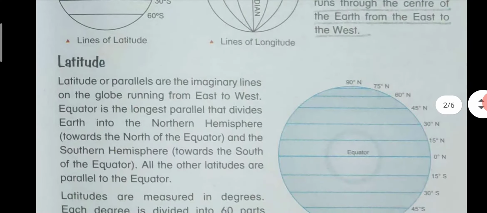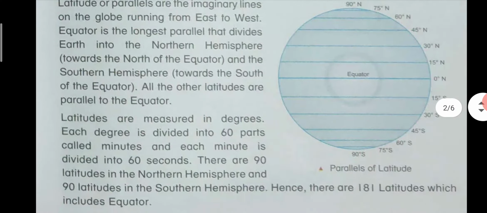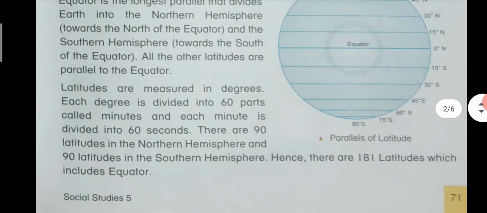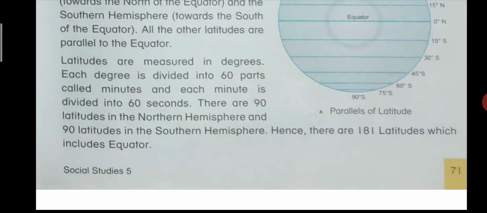So what is latitude? Latitudes or parallels are imaginary lines on the globe running from east to west. The equator is the longest parallel that divides the earth into the Northern Hemisphere, towards the north of the equator, and the Southern Hemisphere, towards the south of the equator. All the other latitudes are parallel to the equator. Latitudes are measured in degrees. Each degree is divided into 60 parts called minutes, and each minute is divided into 60 seconds.